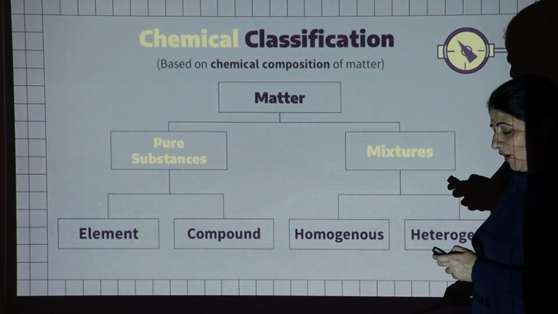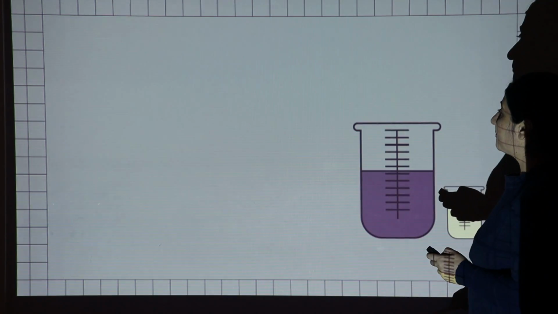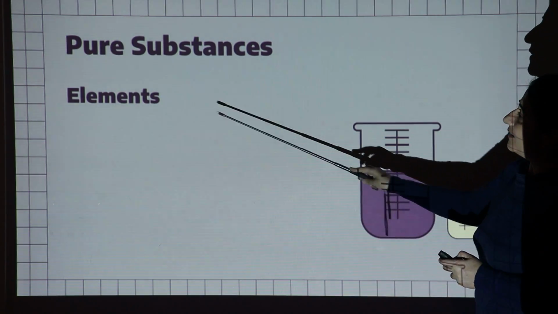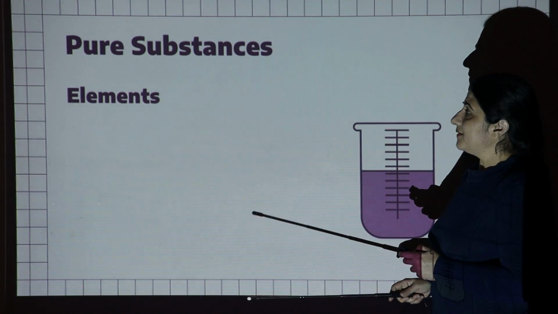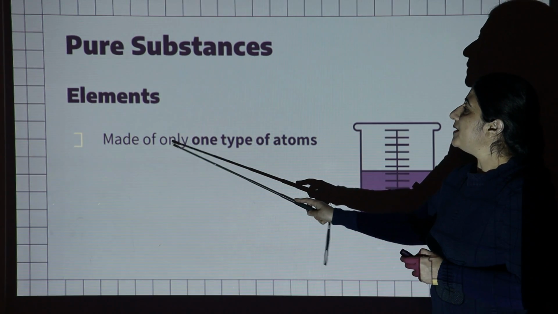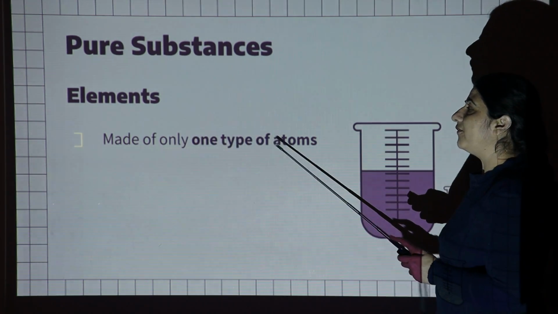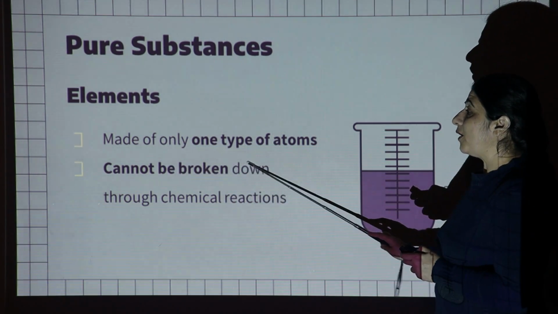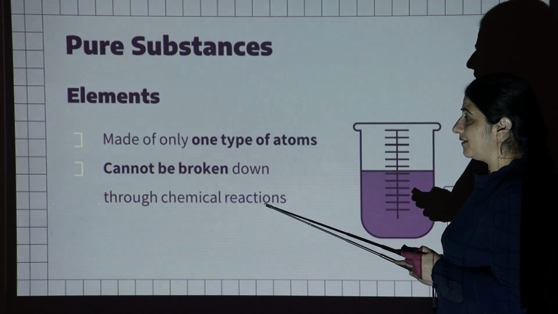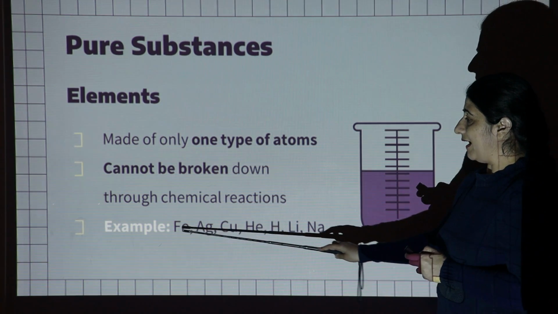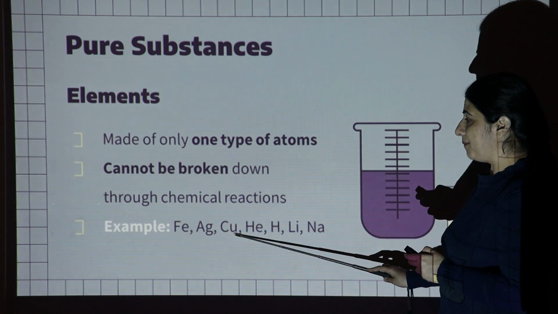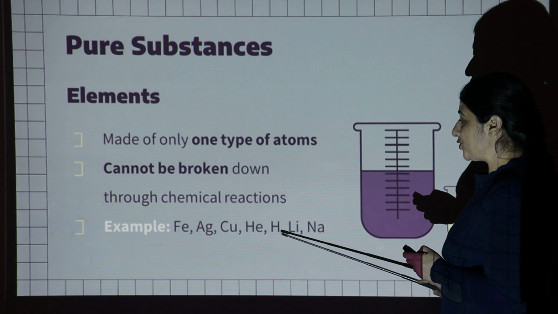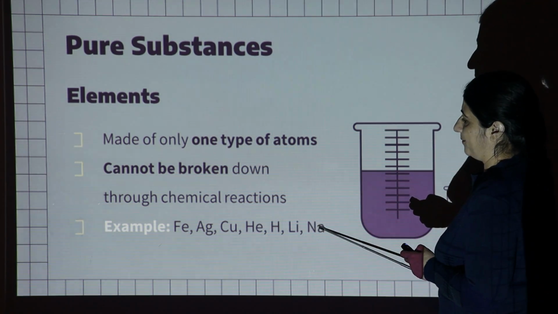So let's start. What is an element? Elements are pure substances which are made up of only one type of atom. They can't be broken down through chemical reactions. For example, iron, silver, copper, helium, hydrogen, lithium and sodium.